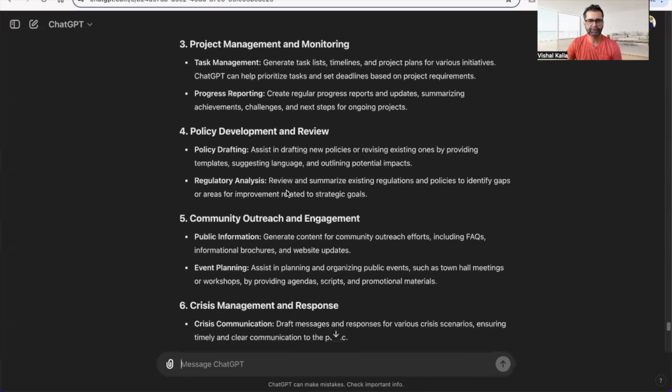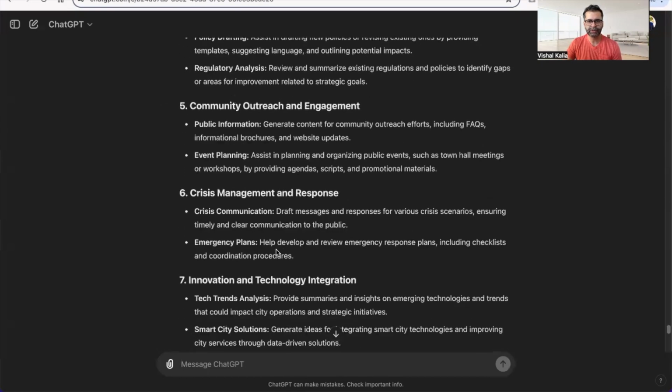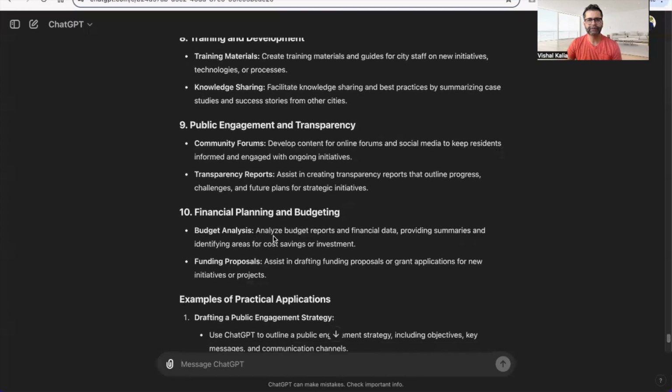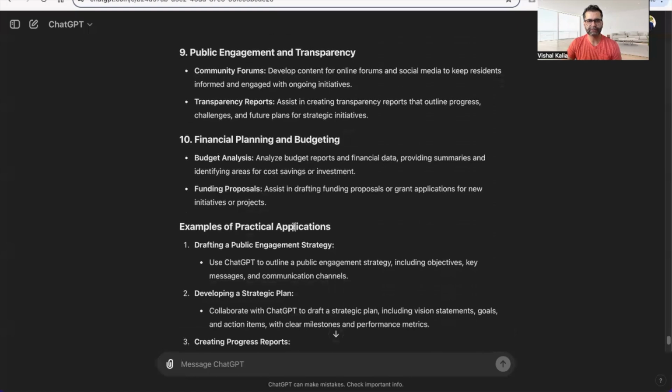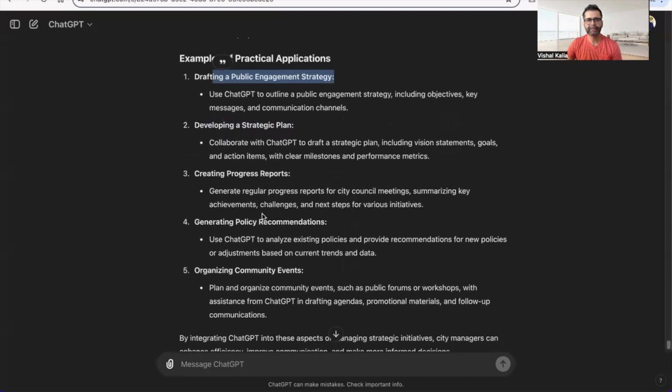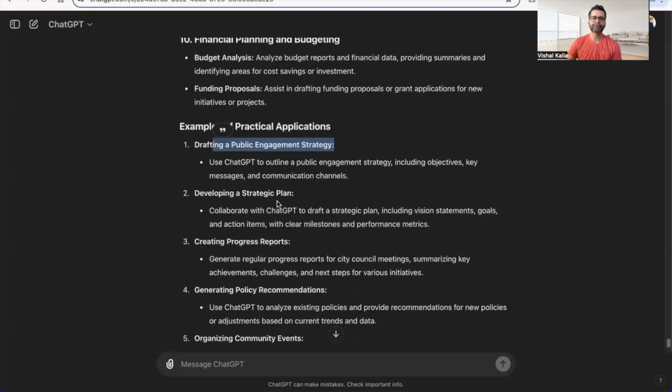We already looked at a couple of these. Also crisis management and response, innovation and technology integration. So it gives you at least 10 different ways, along with some practical examples of applications, like developing a strategic plan and drafting a public policy strategy. So it also gives you some ideas on how you can use ChatGPT for your day-to-day tasks.